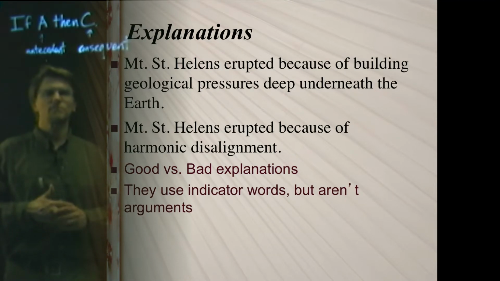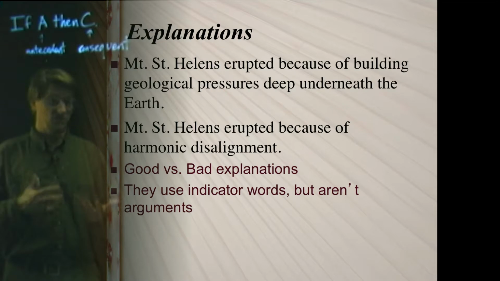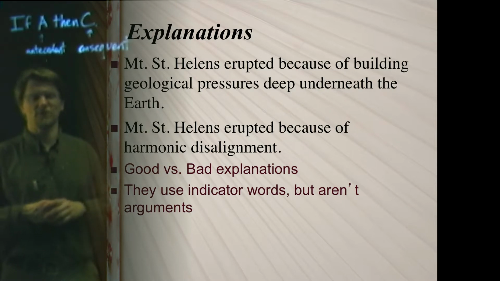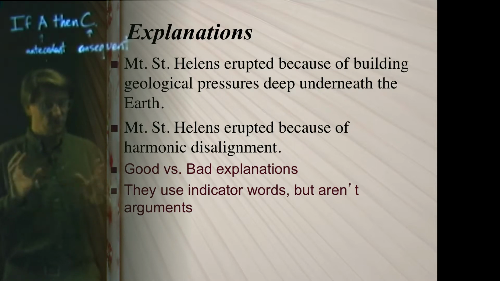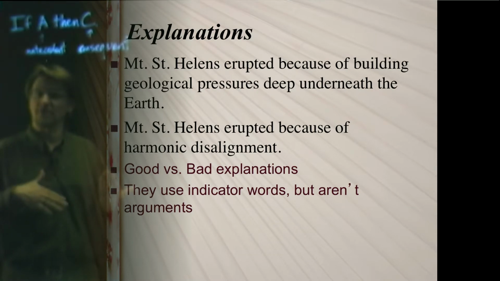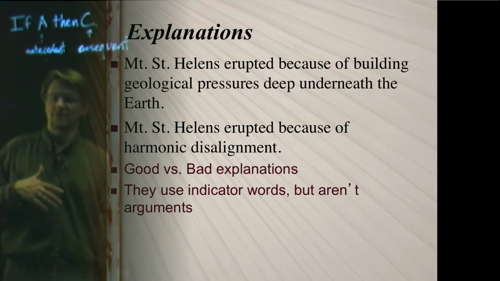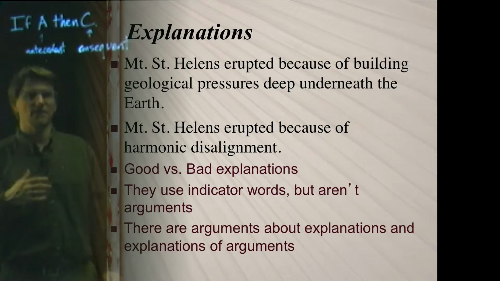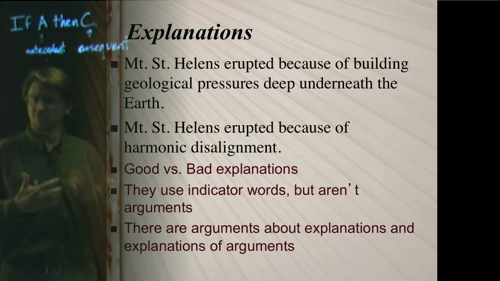Explanations use indicator words. This is a very serious point of confusion here. They do use indicator words, but of course they aren't arguments, right? So we see the word because in both of these examples over here. Yet, even though those are on the premise indicator list, neither one of these is an argument. They're explanations instead. And finally, explanations and arguments are often confused because they're definitely intertwined.